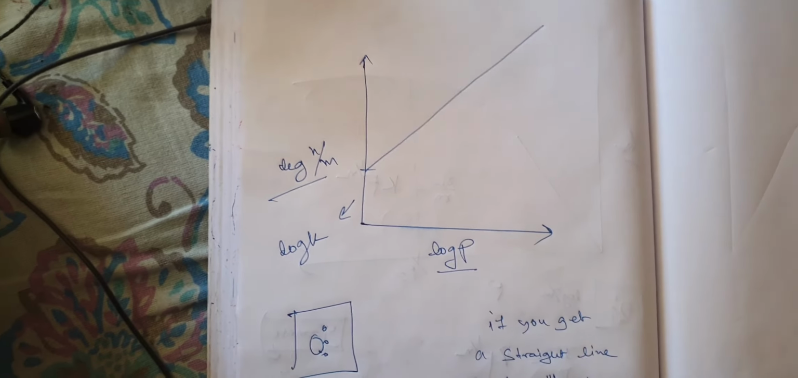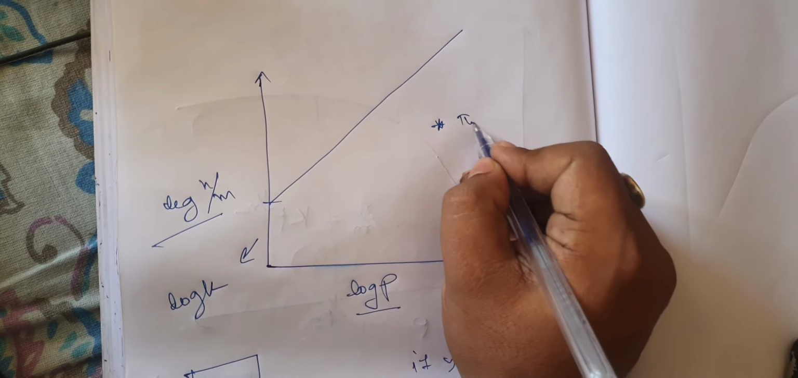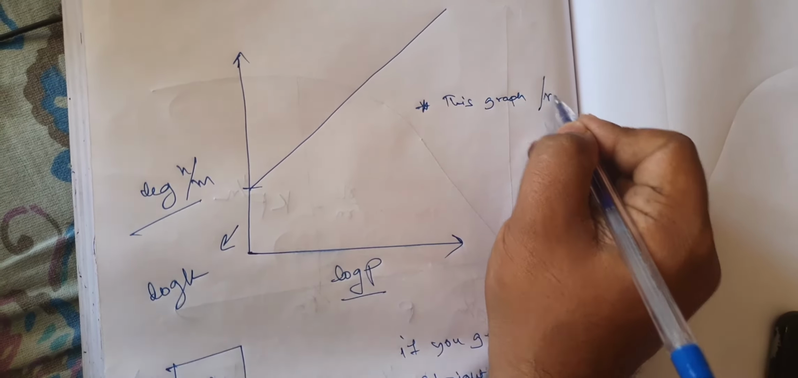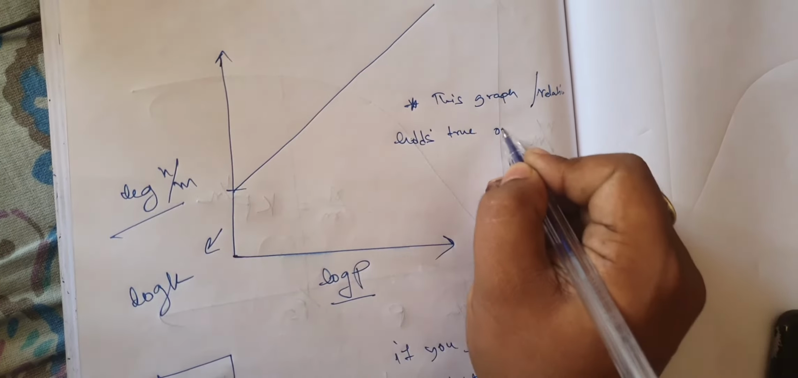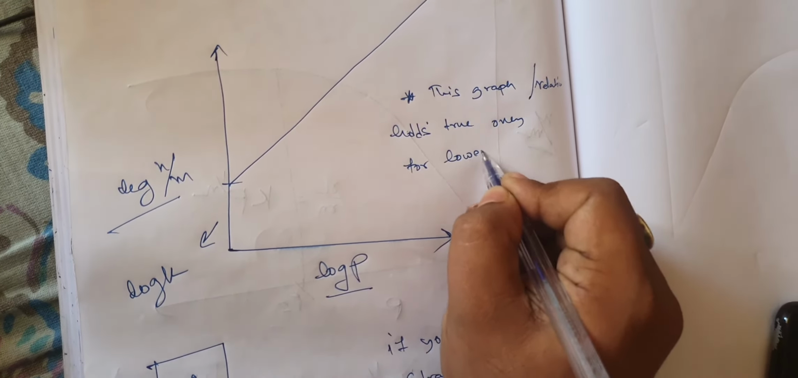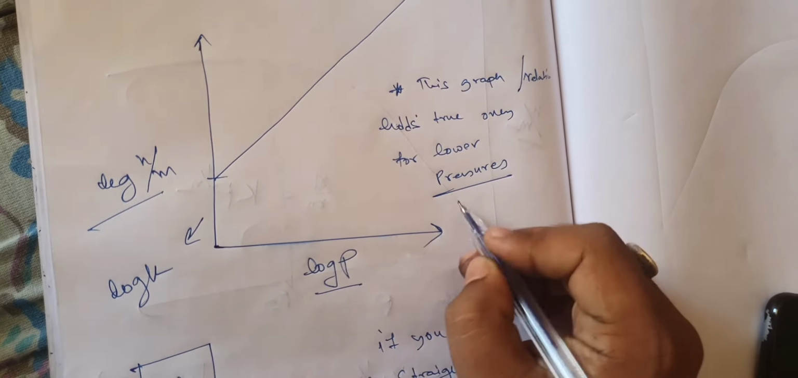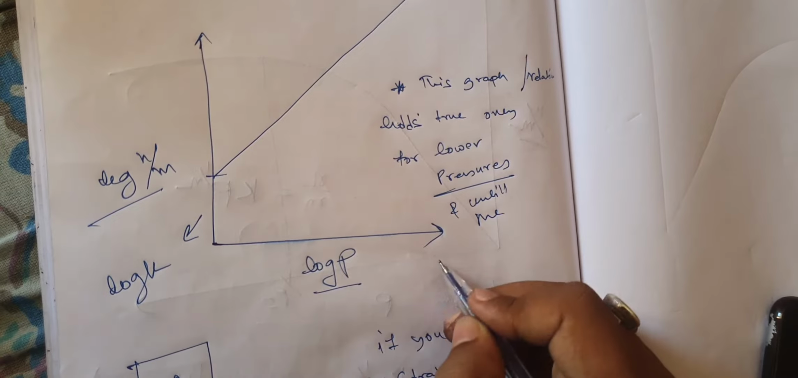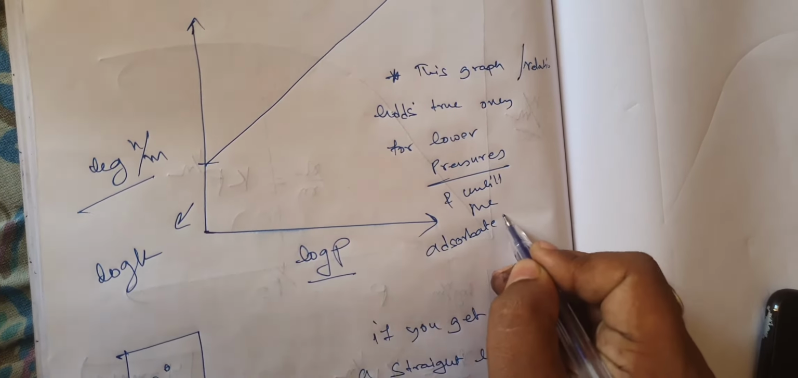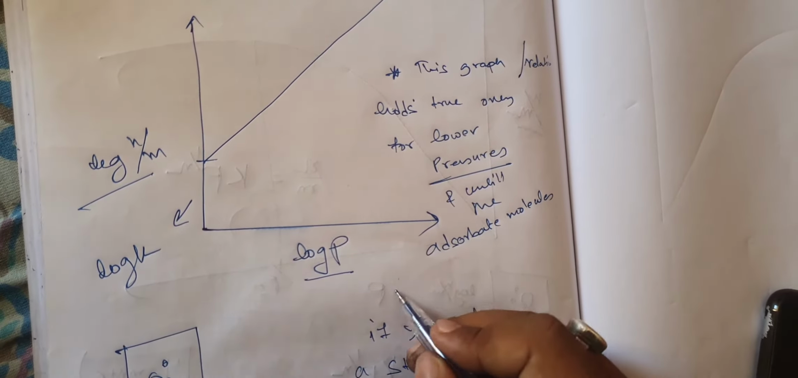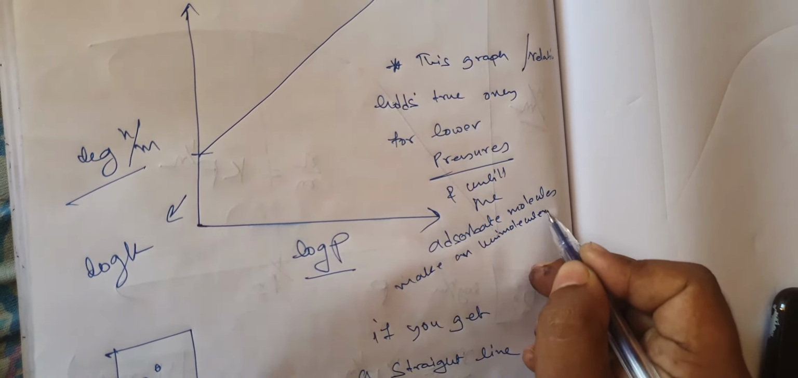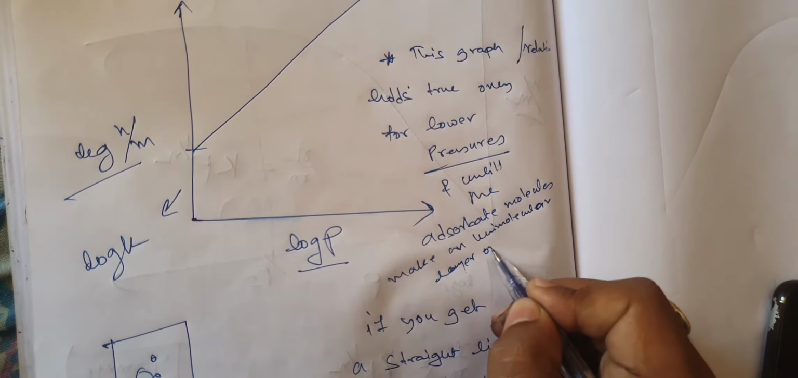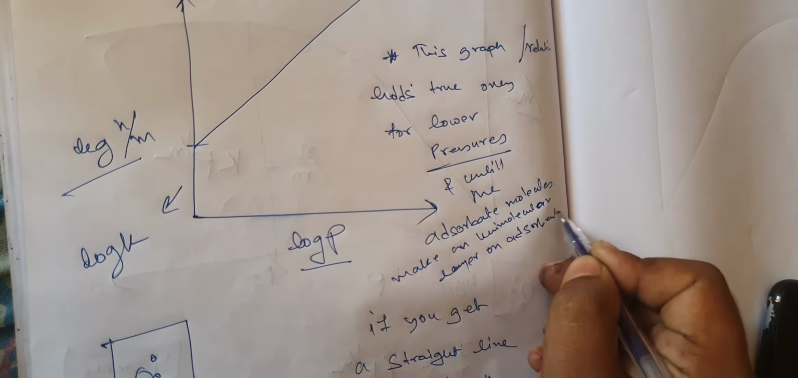But now mathematically my assumption will be proved correct if you draw this graph. But here I want to mention that this graph or this relation holds true only for lower pressures, and only until the adsorbate molecules make a unimolecular layer on the adsorbent. Remember this, okay?